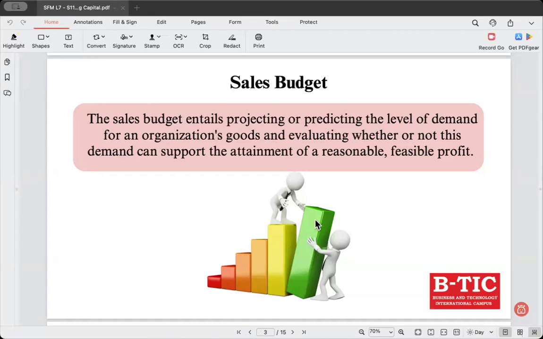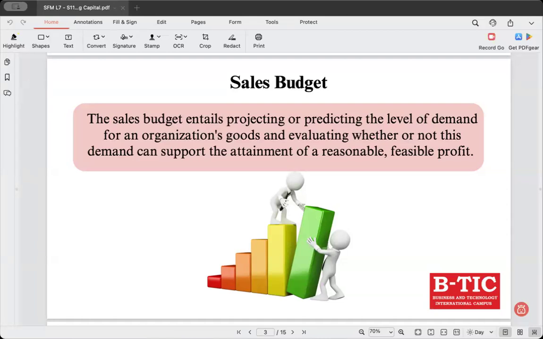So a sales budget is a financial plan that estimates the expected sales revenue of an organization over a specific period of time. Clear? So this involves forecasting the demand for the company's goods or services and assessing whether this projected demand can support the achievement of reasonable and feasible profit targets.